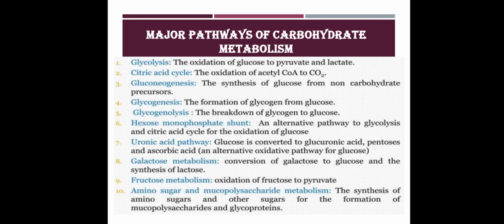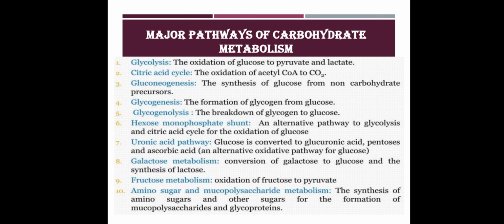Then the sixth pathway is the hexose monophosphate shunt or HMP shunt. It is an alternative pathway to glycolysis and the citric acid cycle for the oxidation of glucose. Uronic acid pathway: glucose is converted to glucuronic acid, pentoses and ascorbic acid, an alternative oxidative pathway for glucose. Then comes galactose metabolism, conversion of galactose to glucose and the synthesis of lactose. Then the ninth one is fructose metabolism, oxidation of fructose to pyruvate. Then the tenth one is amino sugar and mucopolysaccharide metabolism, the synthesis of amino sugars and other sugars for the formation of mucopolysaccharides and glycoproteins.